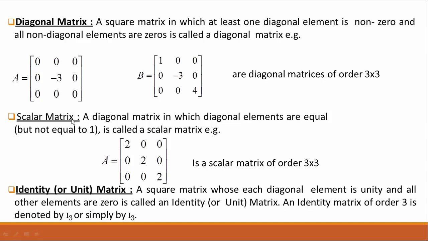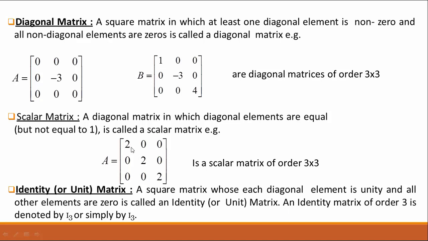Now a scalar matrix. A scalar matrix is actually a diagonal matrix, but there is a difference between the diagonal and the scalar matrix. A scalar matrix is actually a diagonal matrix in which the diagonal elements are equal but not equal to 1. All diagonal elements are equal but not equal to 1. So this is a scalar matrix.